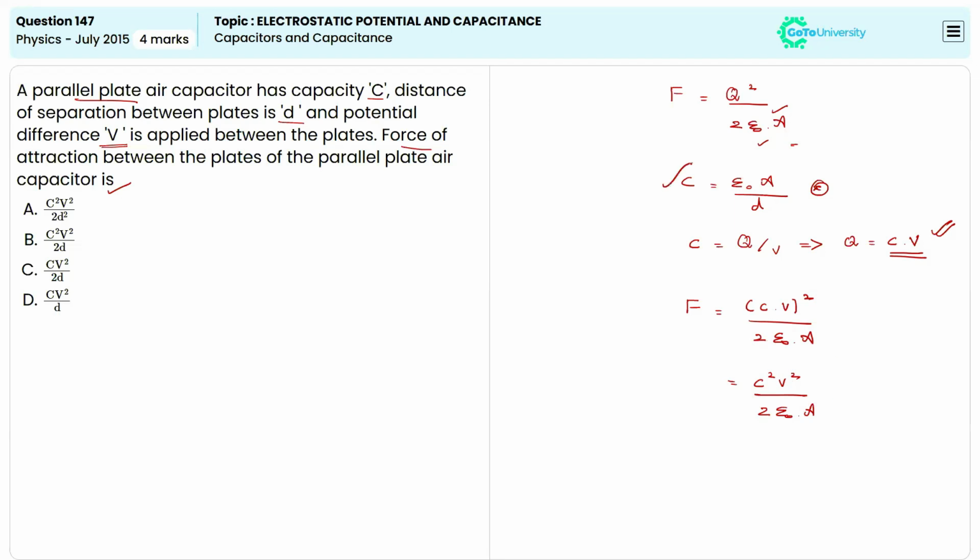And here we have the expression for epsilon naught A. From the parallel plate capacitor formula, we can write epsilon naught A as C times D, right? So here we can write C square times V square divided by 2 times C D.